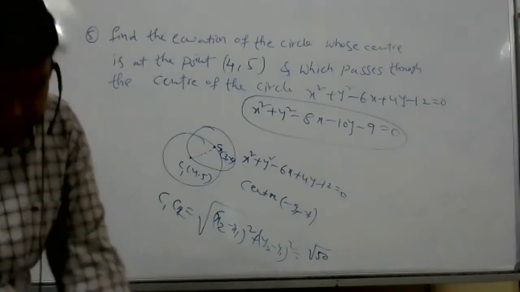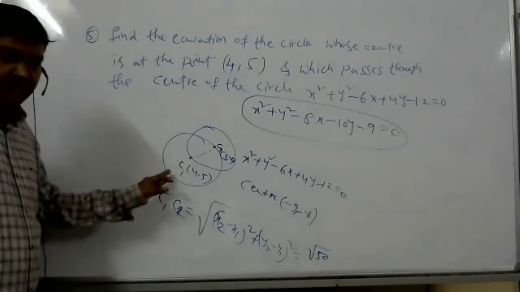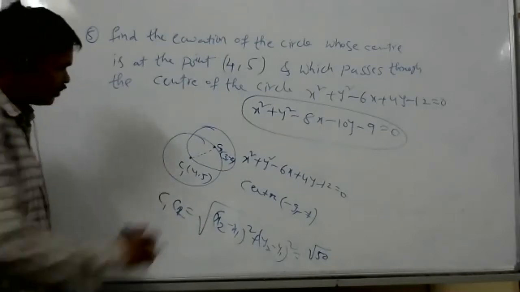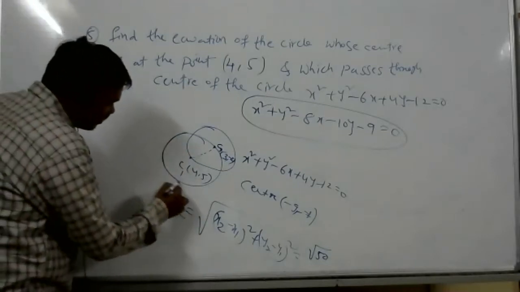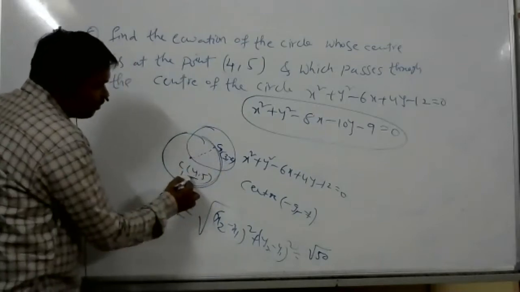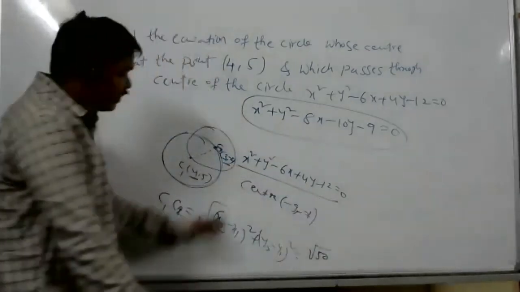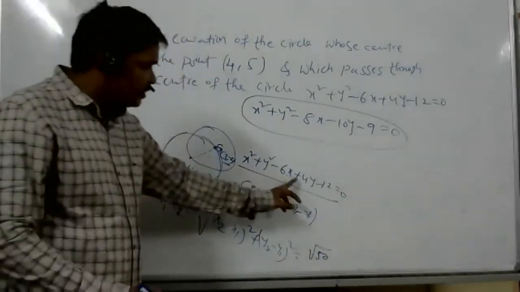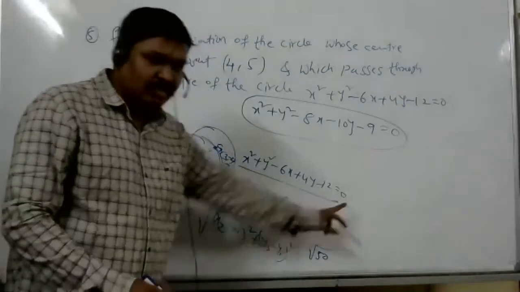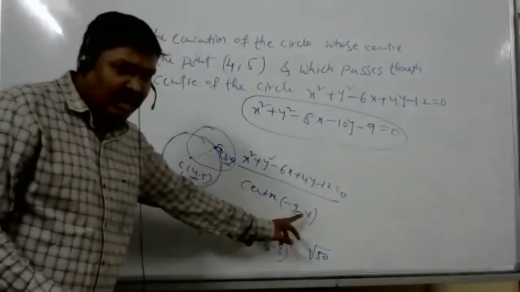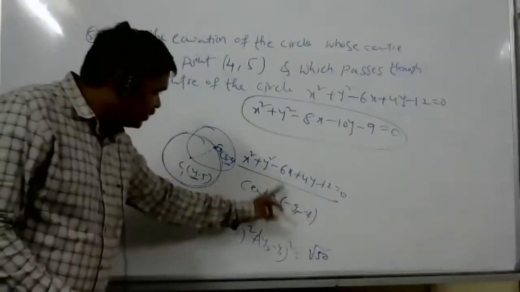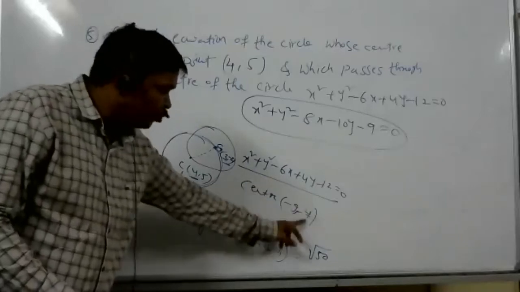Can you explain again how you got this center? One circle is already given, with center 4, 5. One more circle center we have to find. The circle equation is already given: x square plus y square minus 6x plus 4y minus 12 is equal to 0, and the center is minus g comma minus f. Minus g is 3, minus f is minus 2.